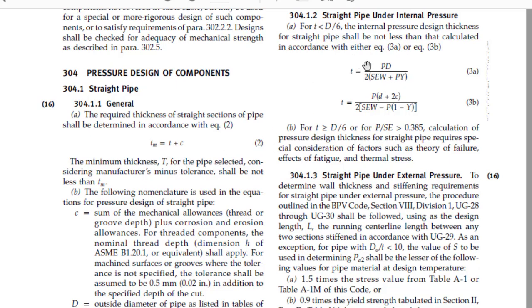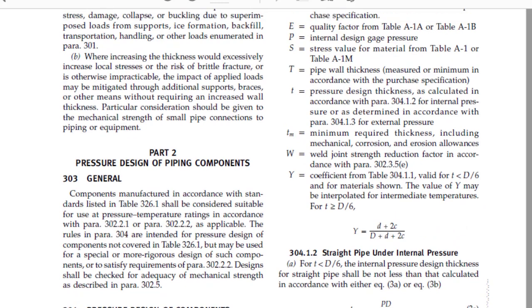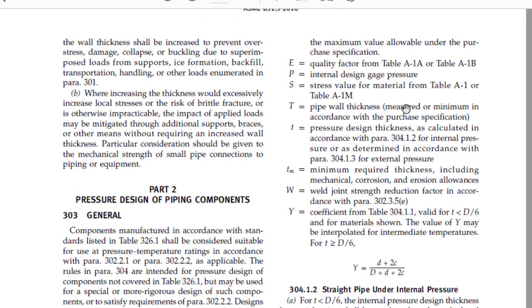So to understand this formula, we should understand the parameters of this formula. Let's say for an example, what is P? The parameters are given over here. If you go a little bit above, all the parameters are given over here. You can just go through these parameters. What is E and from where you get it? You can get the E value from table A1A. If you go to the index, you will be able to find this table A1A, or else I'll show you down during the calculation. And what is P? P is the internal gauge pressure. This is the value that you get from the process engineer. And what is the S? S is the stress value that you get from table A1. And what is T?